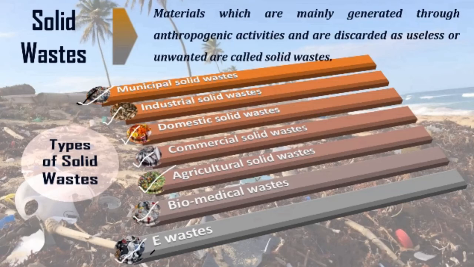E-waste means electronic waste, and when you are discarding your old mobile and buying a new one, then your old mobile is becoming e-waste. When you are not using your computer and throw it away, then also it becomes e-waste, right? Now, you may have seen that beside the electronic shopping malls, old refrigerators and old TVs are generally dumped, right?